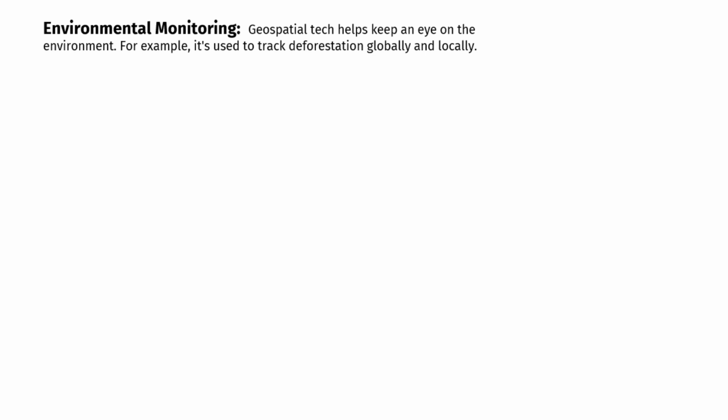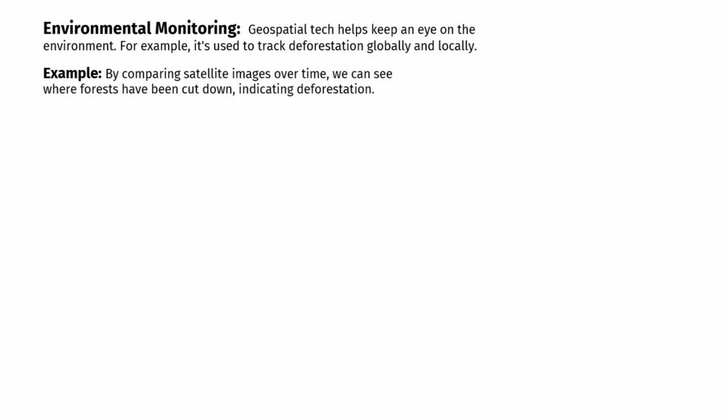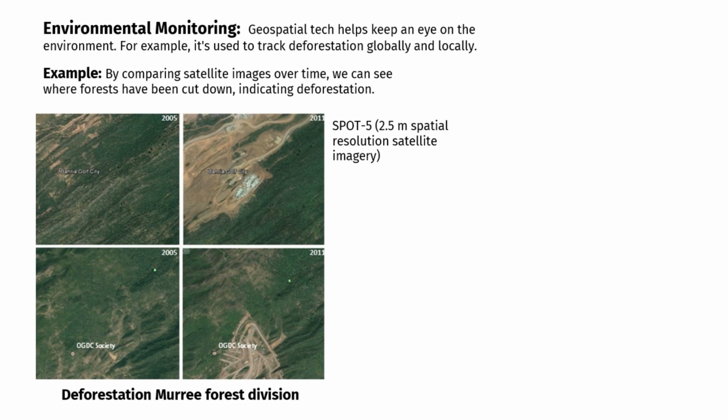Now we have here environmental monitoring and geospatial data. Geospatial technology is a powerful tool for keeping a watchful eye on our environment. It plays a crucial role in tracking environmental changes like deforestation, both on a global and local scale. As an example, let's focus on a specific region to see how this technology aids in tracking deforestation. Let's take a look at Murray Forest Division.